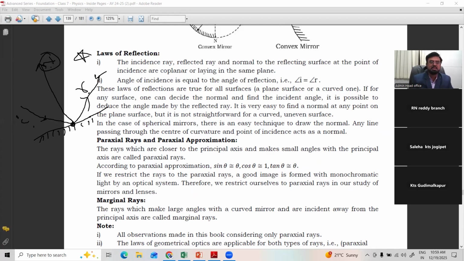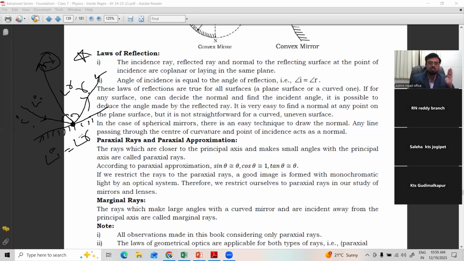The second one is that the angle of incidence is equal to the angle of reflection. What is that? The angle made by the incident ray with the normal is called the angle of incidence. The angle made by the reflected ray with the normal is called the angle of reflection. With whatever angle the light is incident here, at the same angle it reflects back. That is, angle i is equal to angle r, always. Very, very important law.